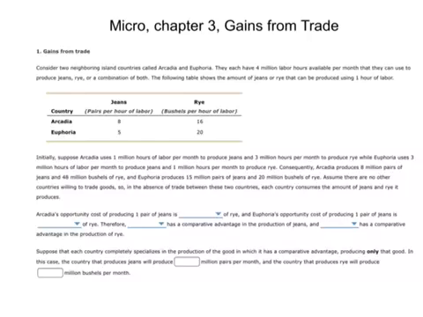I've had some questions on micro chapter 3, gains from trade, the Aplia assignment, so I want to talk about that just a little bit. This question wants you to look at the gains from trade. We've got two neighboring island countries, Arcadia and Euphoria.